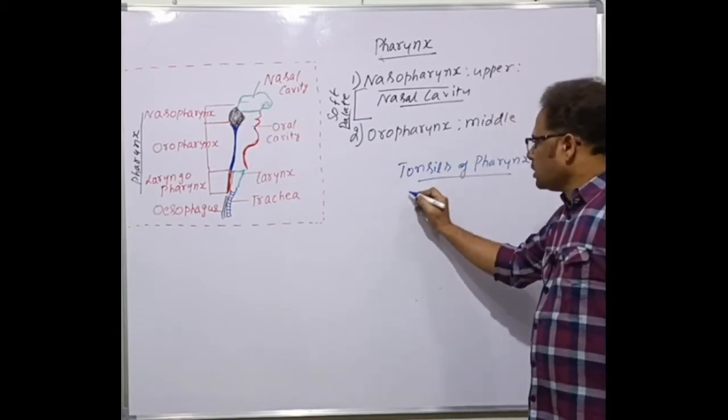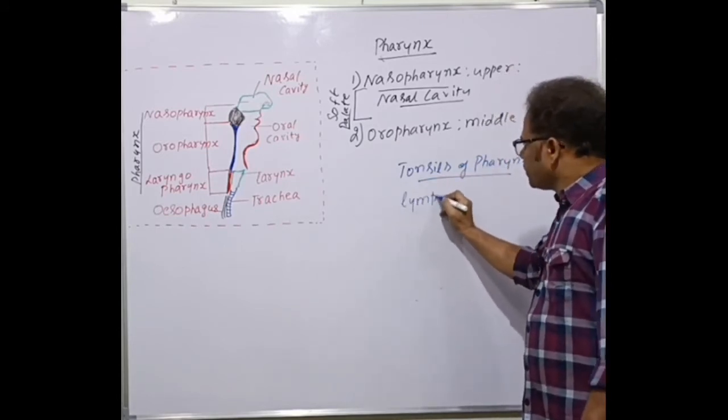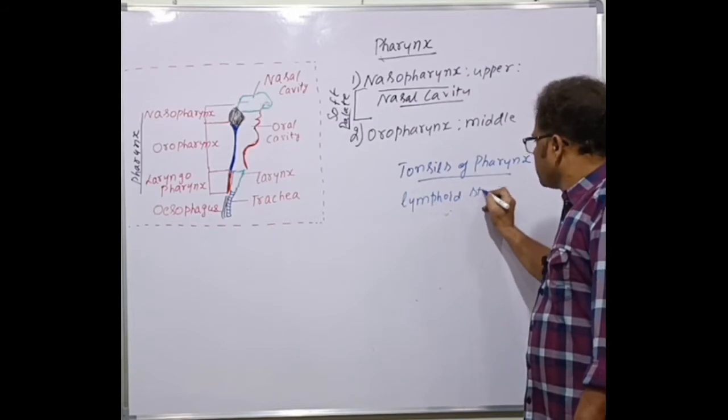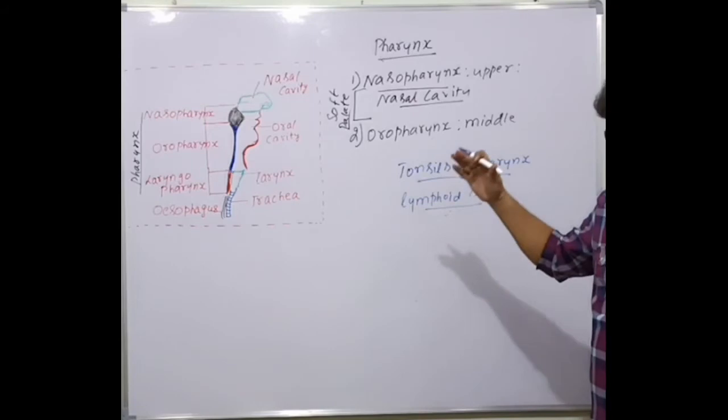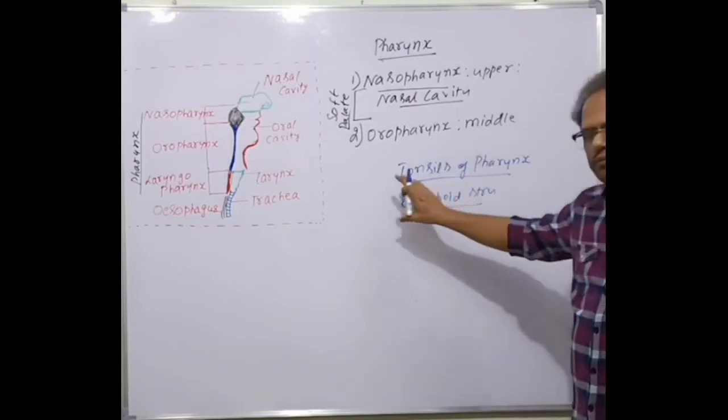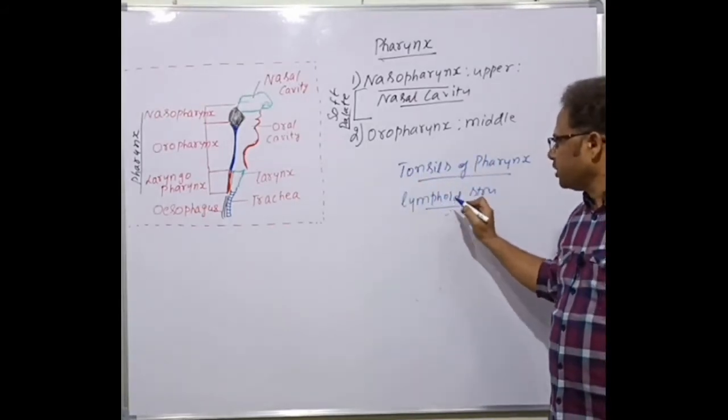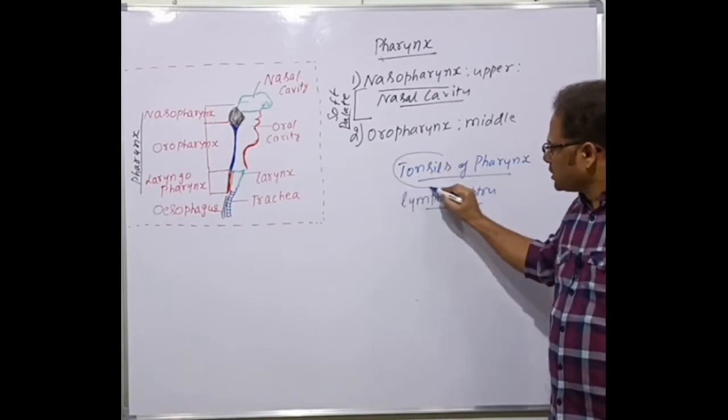Tonsils are lymphoid organs, lymphoid structures associated with the lymphatic system. Lymphocytes provide immunity to the human body. That's a lymphoid structure, a lymphoid organ. Tonsils are the secondary lymphoid organs.